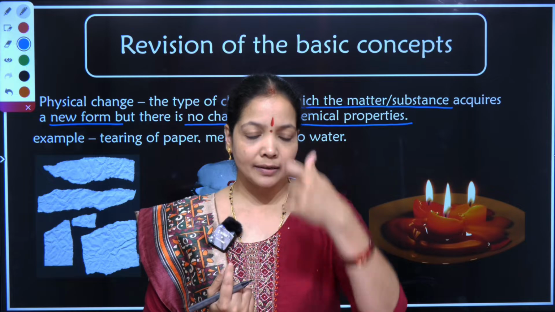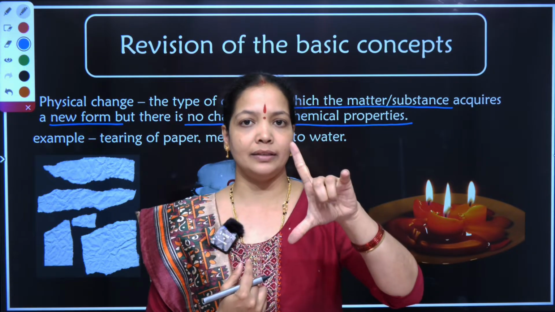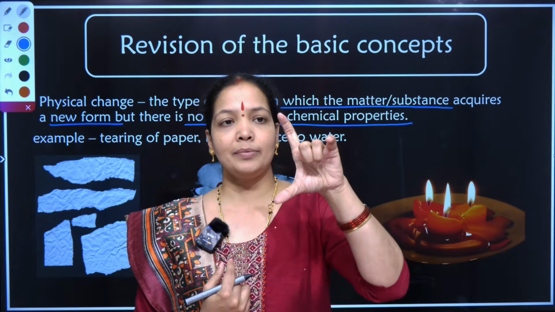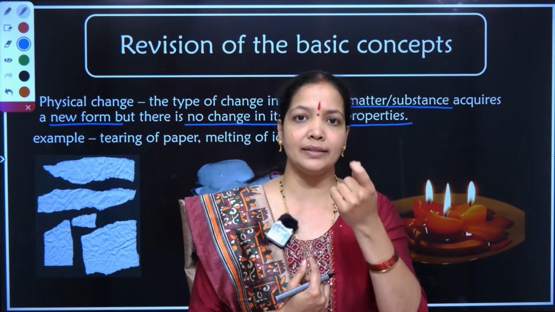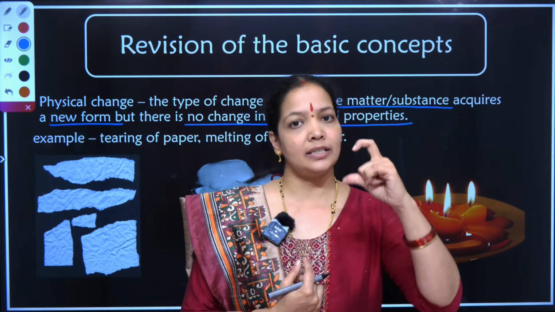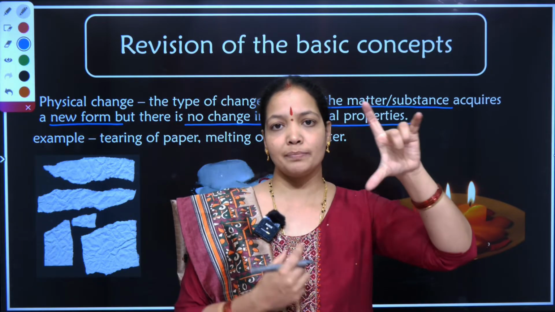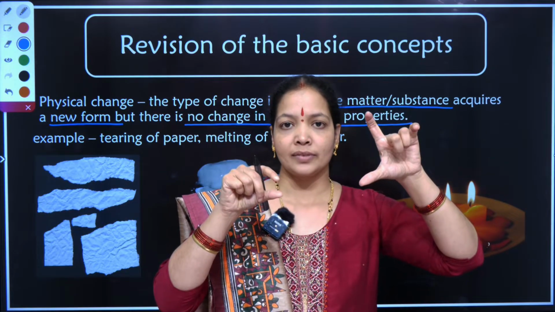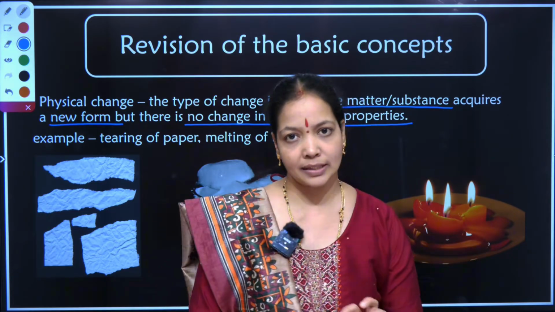But when the physical appearance of the candle, which was big, if I have taken this much big candle and I am burning it, I am able to see the wax on the outer surface is melting and just keeps on dissolving. The size of the candle is reducing. So the physical appearance of the candle initially was this big, now it has turned to this small. Since the physical appearance is changing here, I call it a physical change.